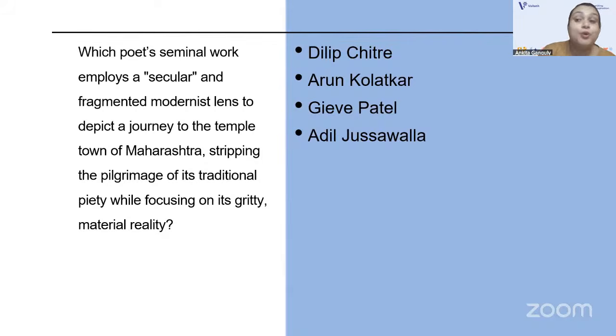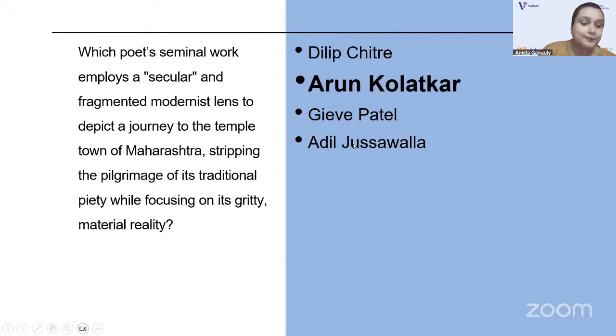It's a work of Indian modernism, and it depicts a journey to the temple town of Maharashtra, but strips the pilgrimage of its traditional piety and instead focuses on its gritty material realities.